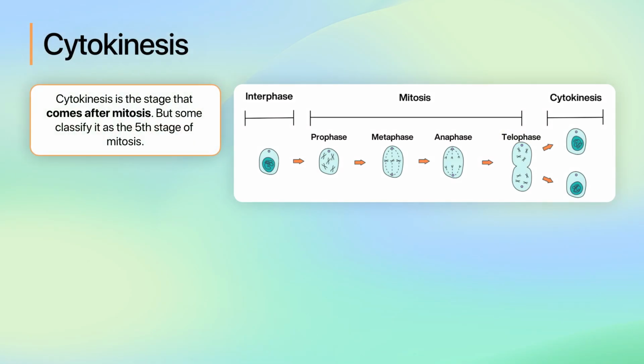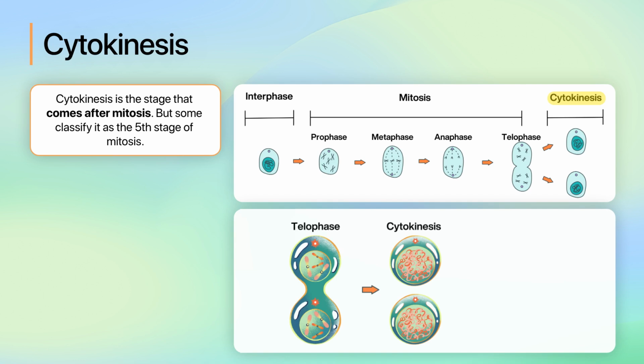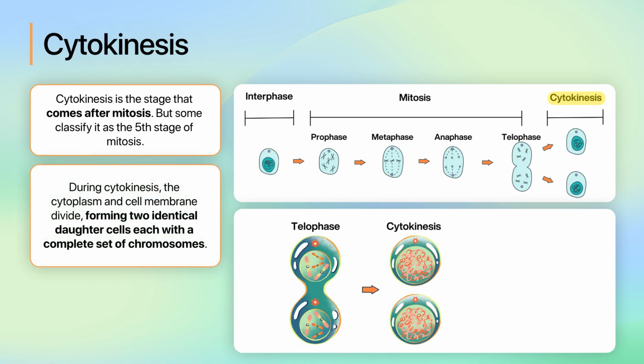After the final stage of mitosis comes cytokinesis. Some people classify this as part of the mitosis process, but we will consider it separately. During cytokinesis, the cytoplasm and cell membrane divides, forming two new cells. First, the cell's cytoplasm divides, resulting in two identical daughter cells, each with a complete set of chromosomes. Then the cell membrane reforms to separate the two new cells.